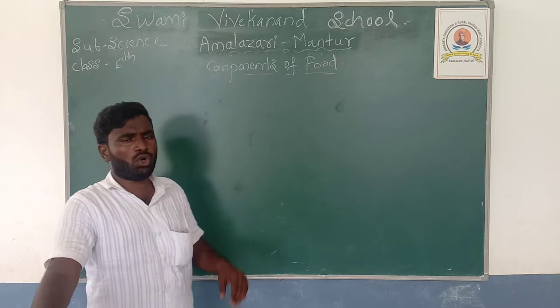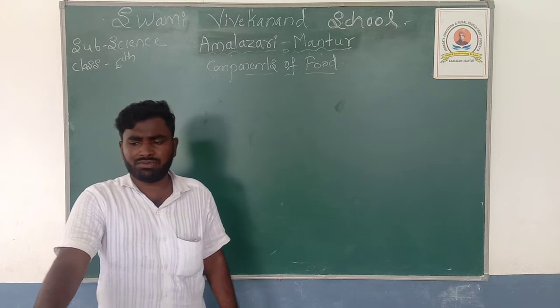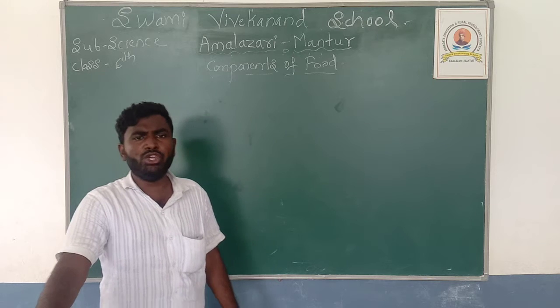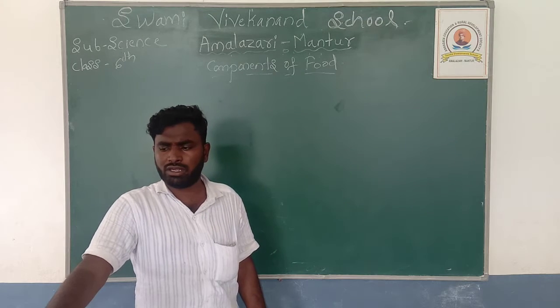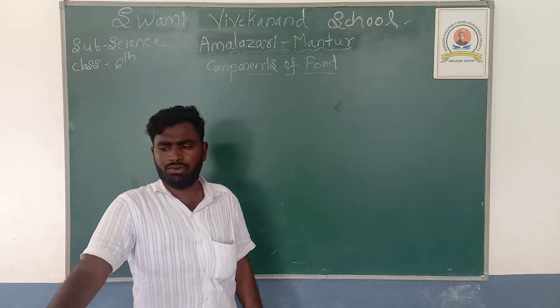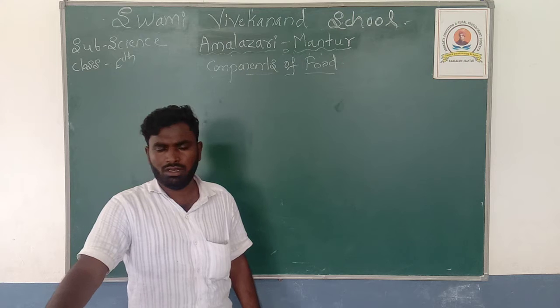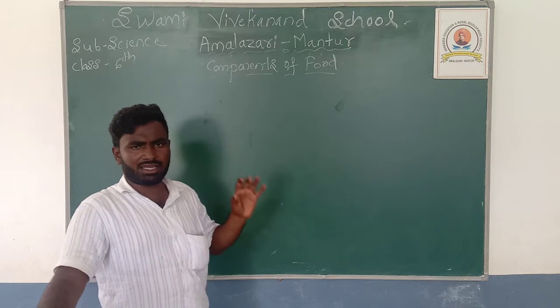A diet that has all the essential nutrients in the right quantities, along with water and roughage, for the healthy functioning of our body is called a balanced diet.